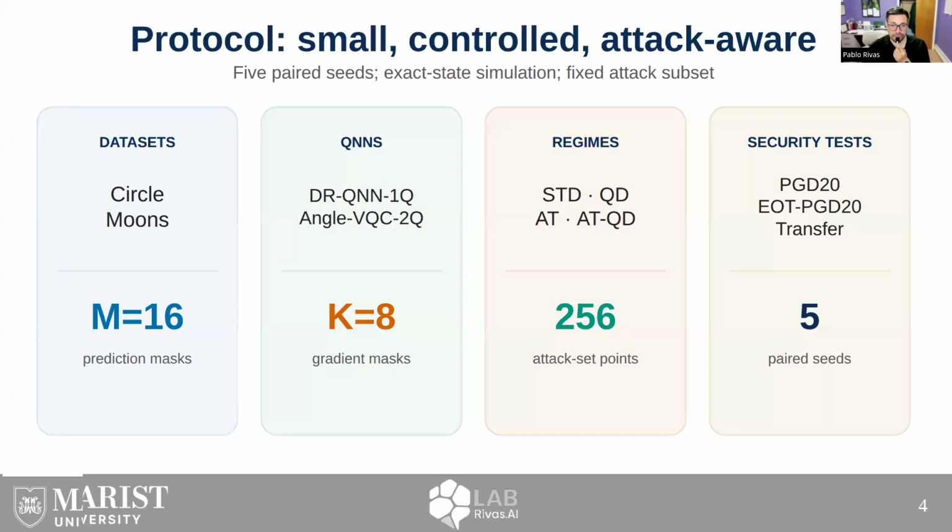The important comparison is not only dropout versus not dropout. It is whether dropout adds anything once the attacker and the training rule are both accounted for. The stochastic methods use Monte Carlo prediction with 16 masks. Adaptive attacks use 8 gradient masks per step. Everything is exact state CPU simulation, so we are judging the mechanism, not the hardware noise.